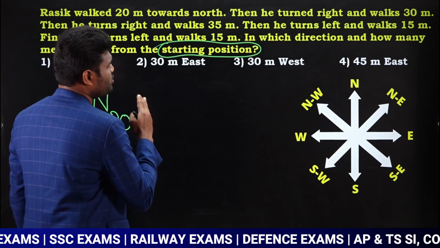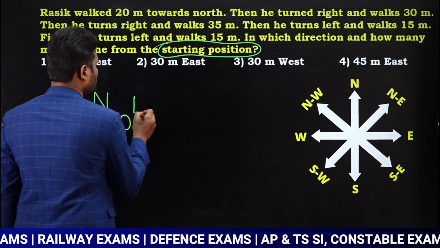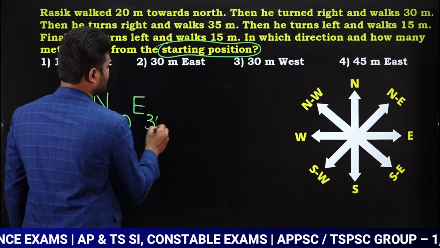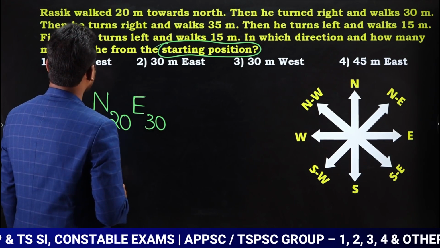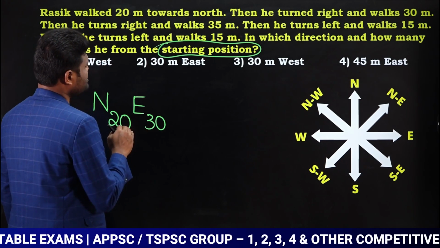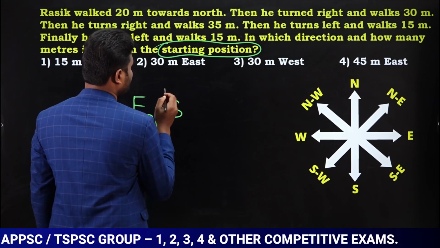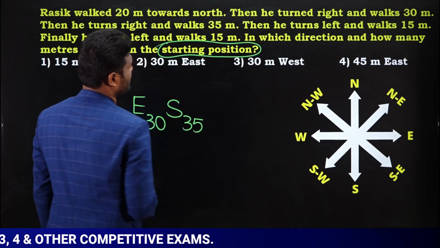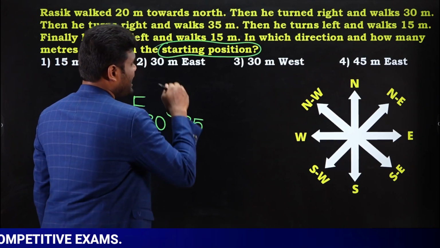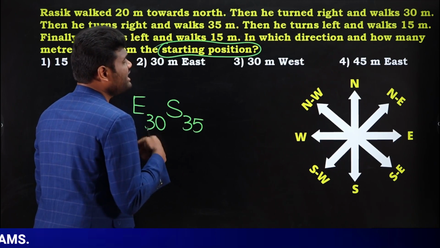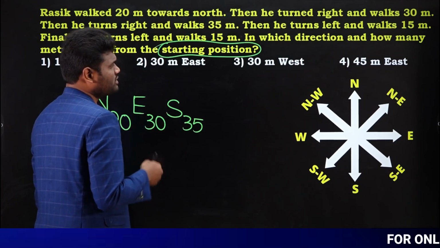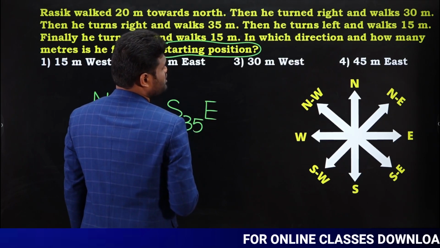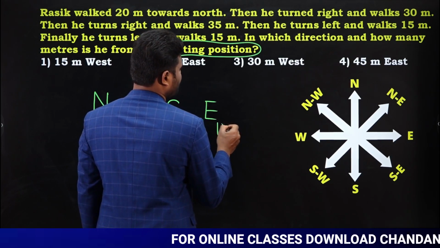When the person is traveling towards north, right is nothing but towards east, yes or no? Towards east he traveled 30 meters. Next he turns right. When the person is traveling towards east, right means towards south. Towards south, 35 meters. Next, he turns left. Now the person is traveling towards south, he is turning left. When traveling towards south, left means towards east. Yes or no? He is traveling 15 meters.